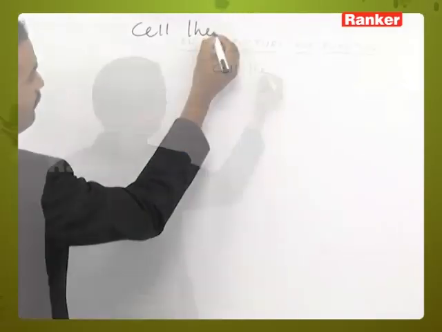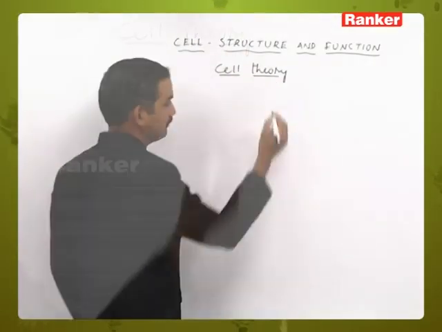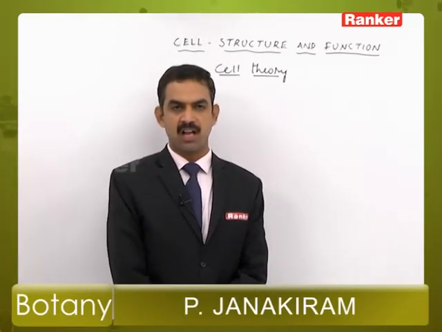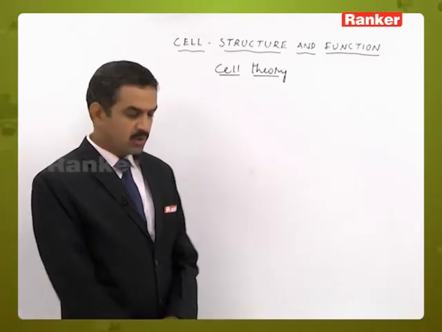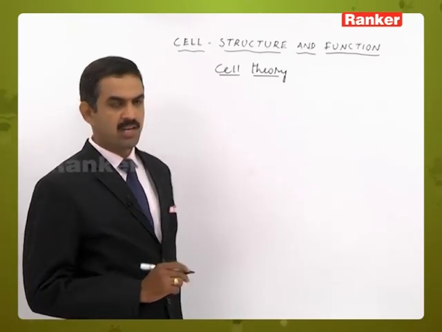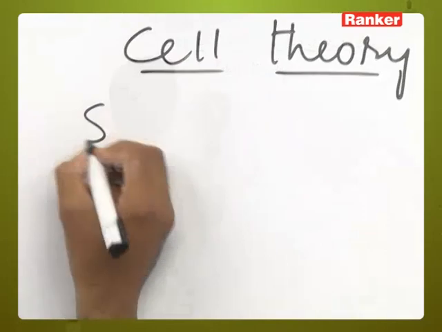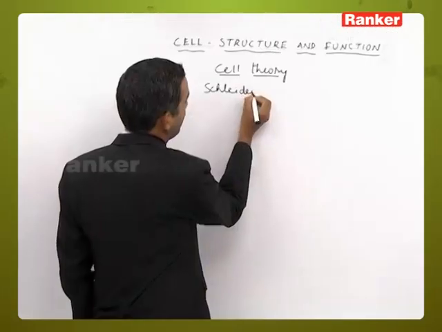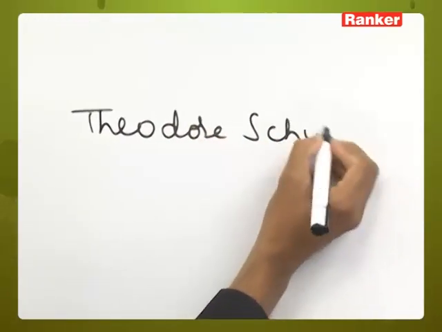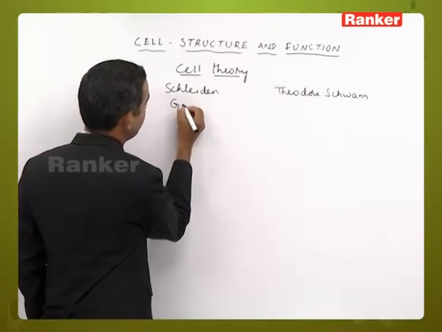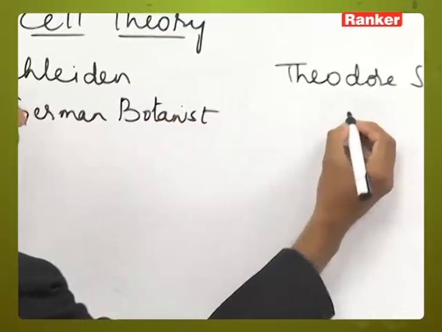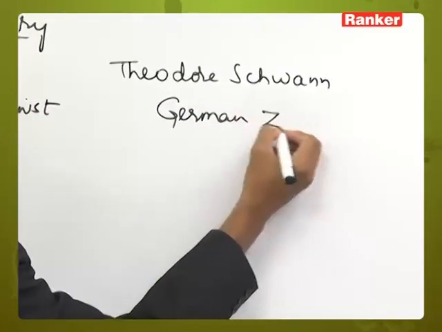Next, cell theory. As we are saying that the cell is performing all the functions related to a living organism. So here two scientists are there. One is a German botanist, Schleiden, and the other is a German zoologist, Theodor Schwann.